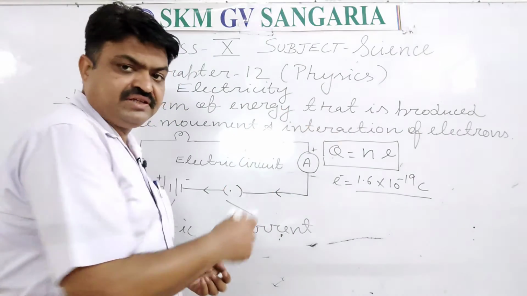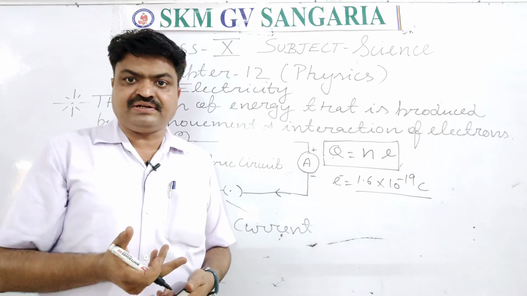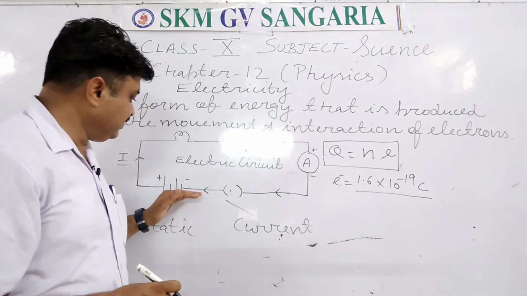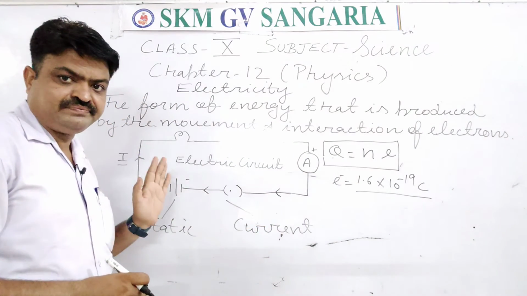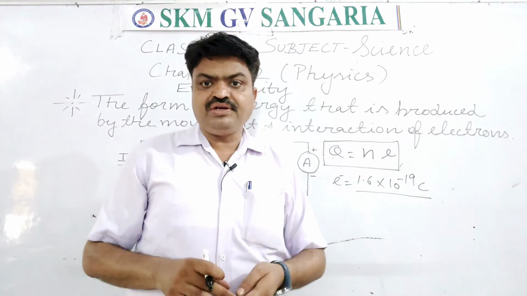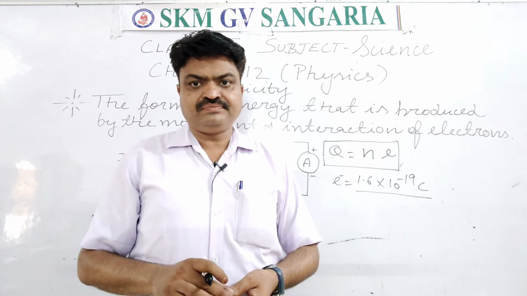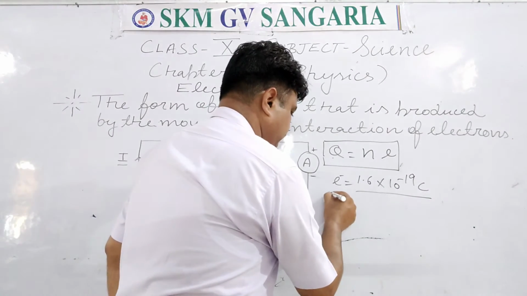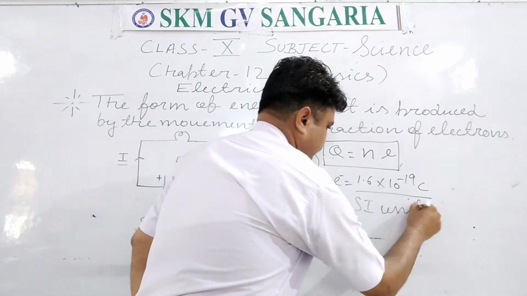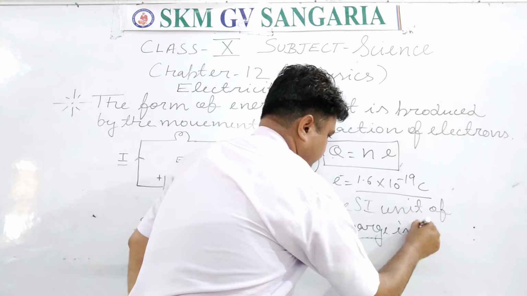Now about the charges, I have told you, charge means the number of electrons through a conductor, and they pass from negative to positive. It is the formula of the charge. Now what is the unit of the charge? The unit of the charge is coulomb, student. Coulomb is the SI unit of charge.